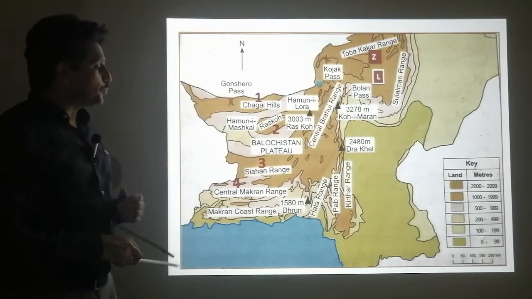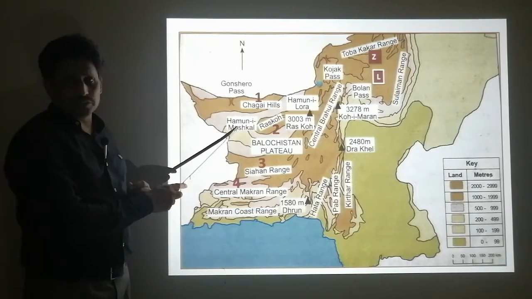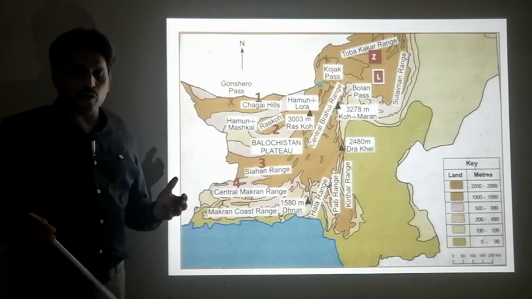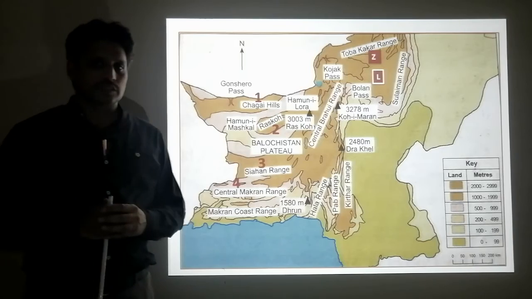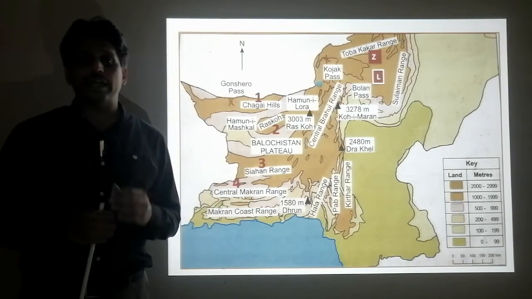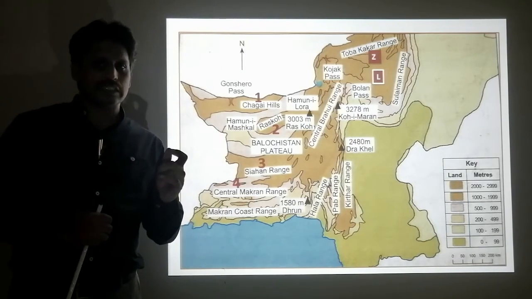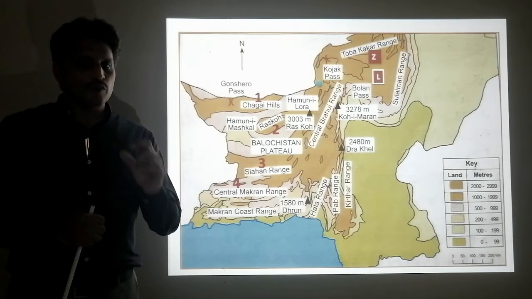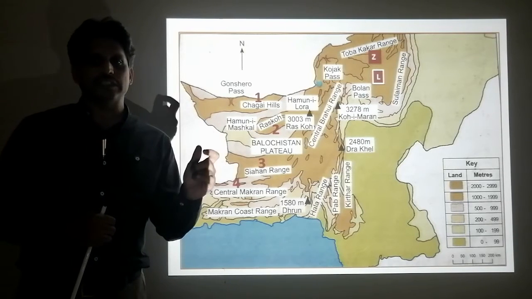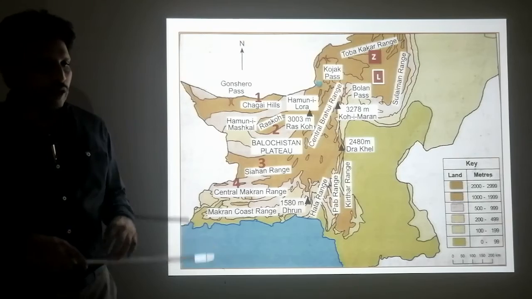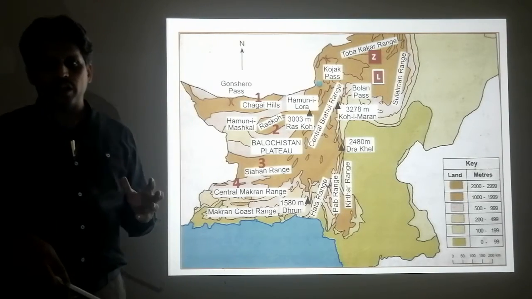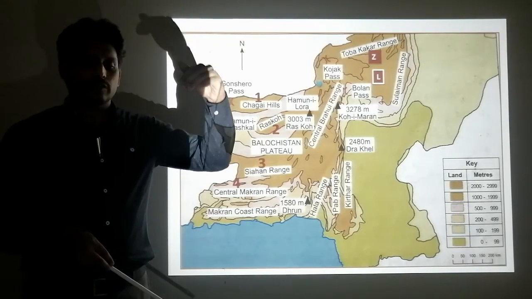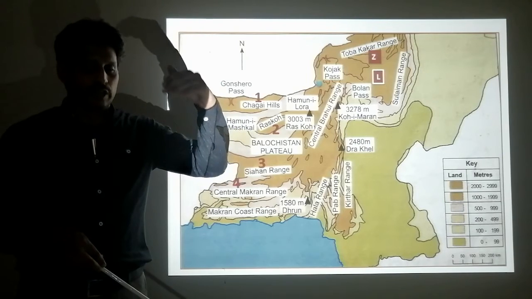Now let me tell you, these basins are called inland drainage basins. If you focus on the inland drainage basins, when it rains on the mountains, where will the water go?